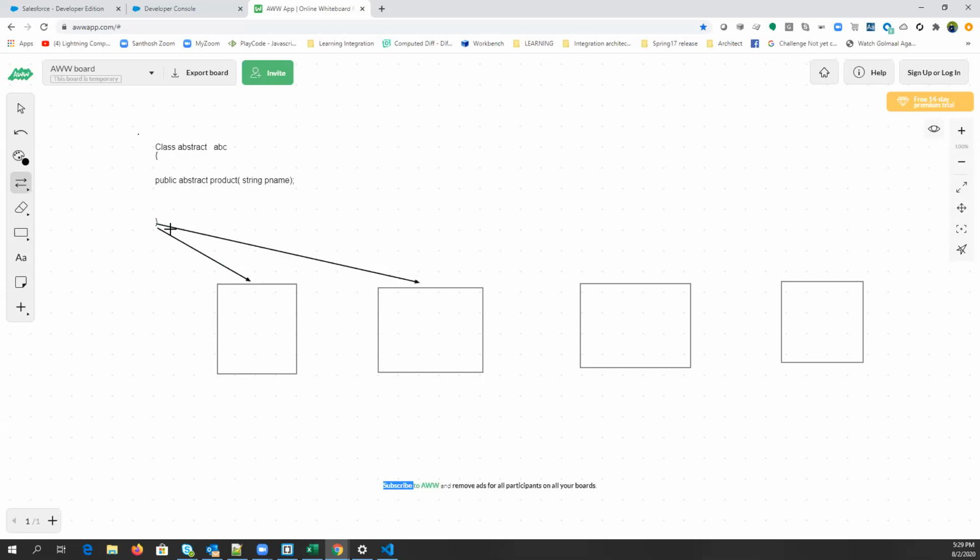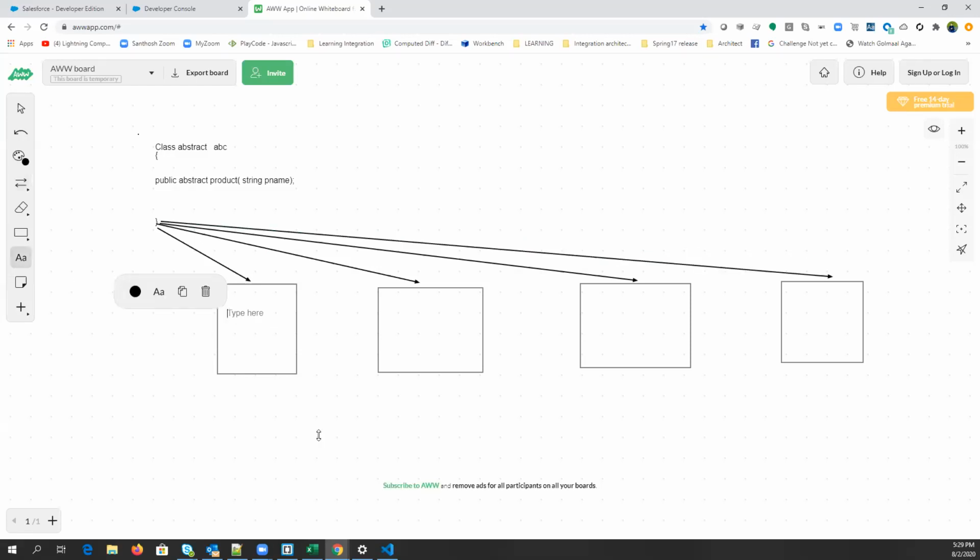Like if you implement it in this class, it will implement the method for shoes. You can simply write this method like public, and let's say you have a return type called string here. Just assume it is a string.